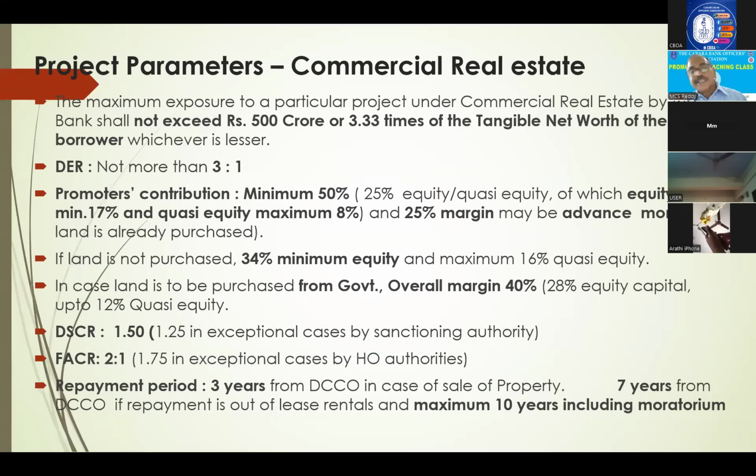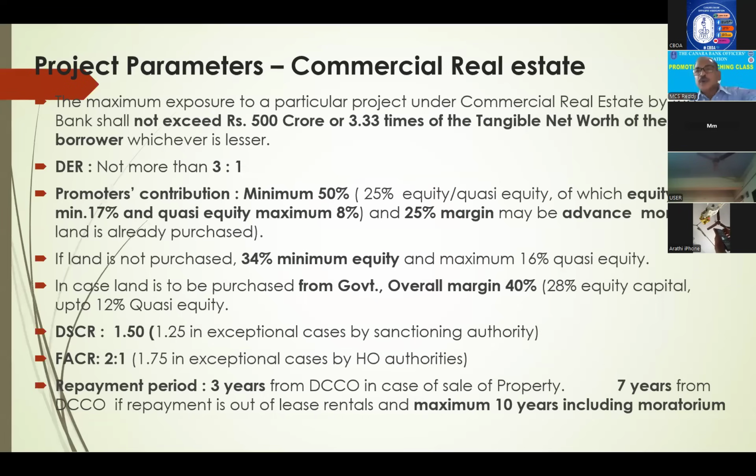Next, fixed assets coverage ratio 2:1. What is this fixed assets coverage ratio? Fixed assets divided by long-term loans. Say 100 crores is the fixed asset. That means if it is a total project, only 50% we are giving as loan because 50% is margin.